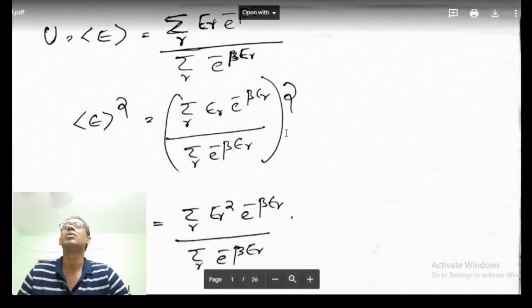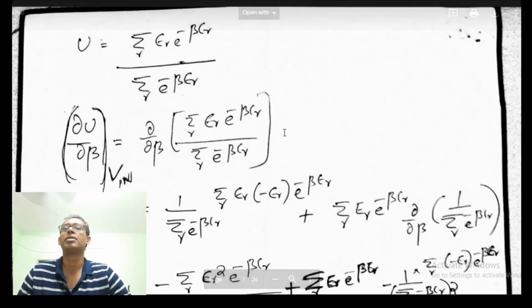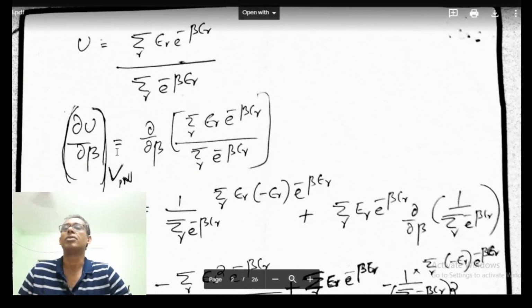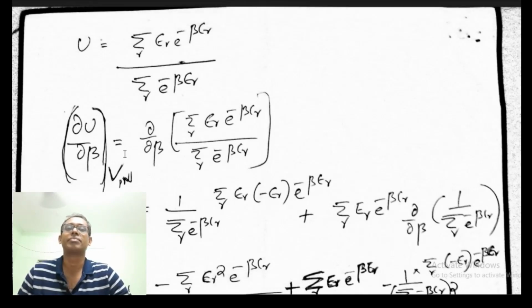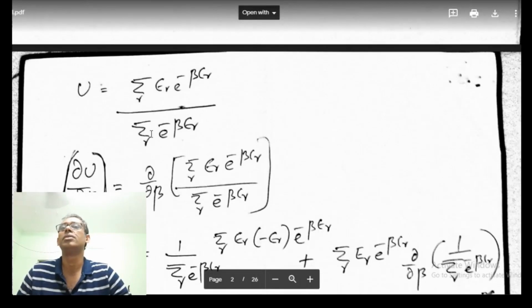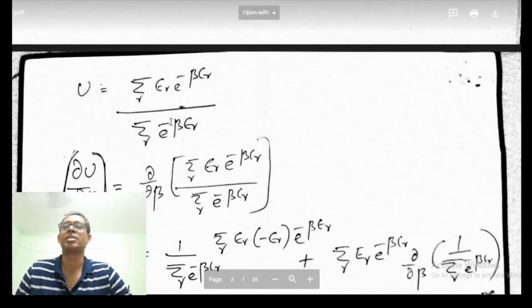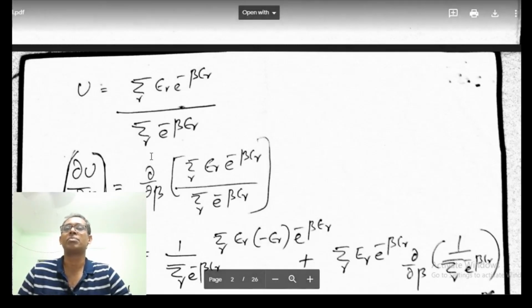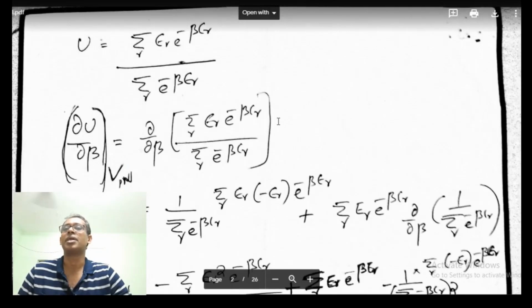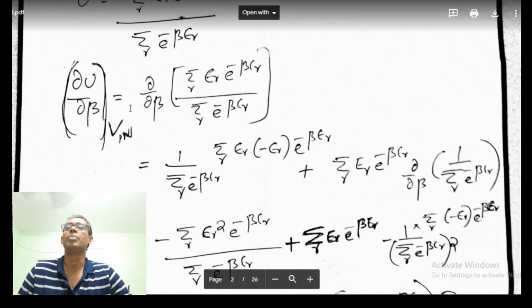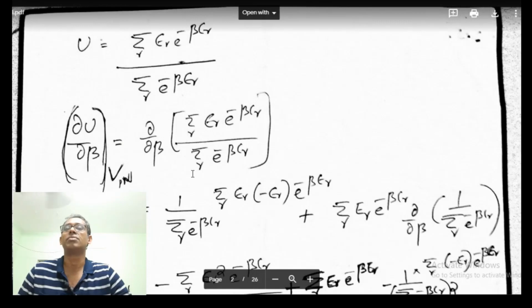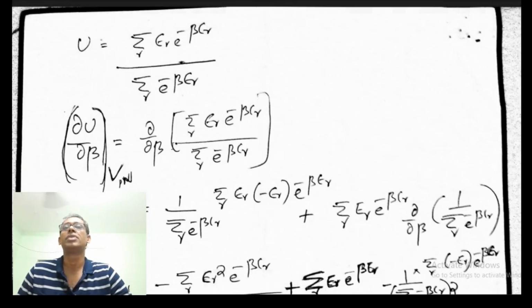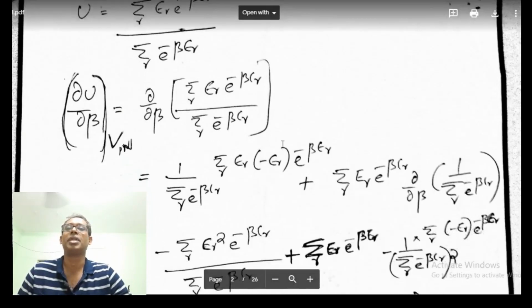Keeping all these things in mind, we find dU by d beta. U is the average value of energy, sigma r E_r e to the power minus beta E_r over sigma r e to the power minus beta E_r. So we find dU by d beta, that is, we are partially differentiating this with respect to beta.